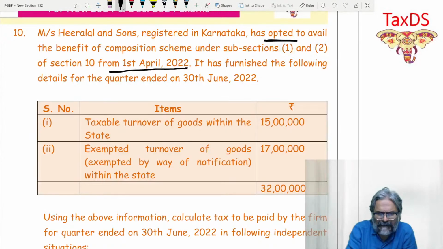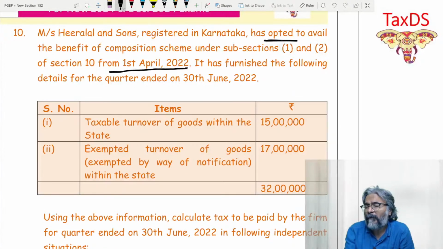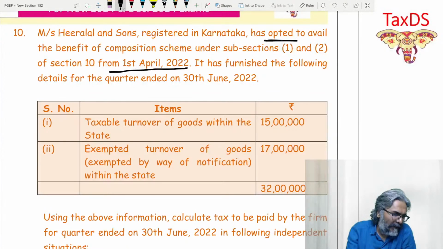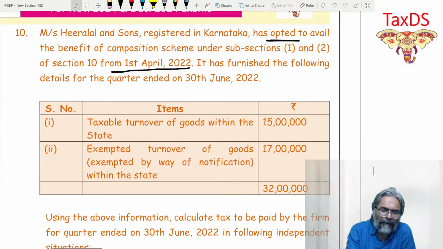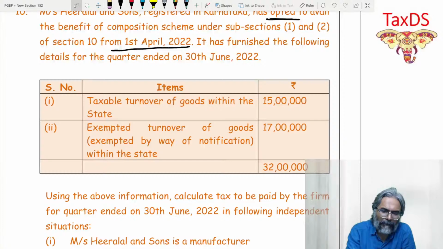Already he is registered, yes. And after registration, he is opting. So this cannot be the first year. Maybe he's an old registered person. But as far as the financial year beginning from 1st April 2022, he has already opted for the composition scheme. It has furnished the following details for the quarter ended 30th June 2022.